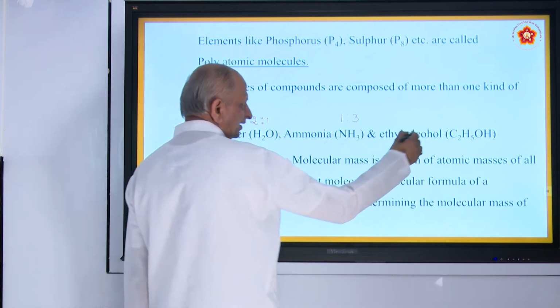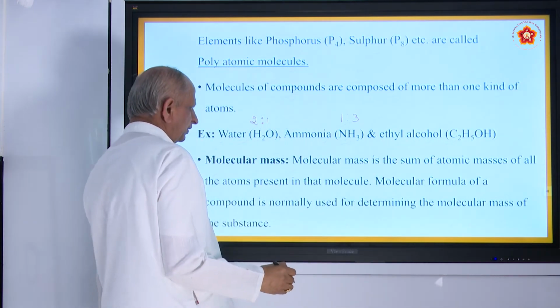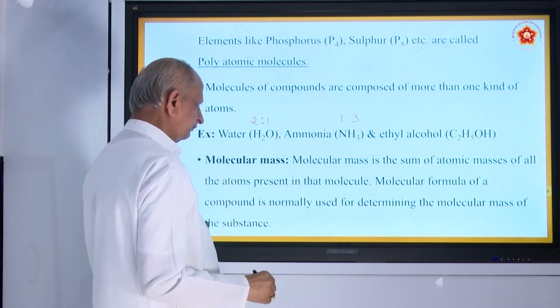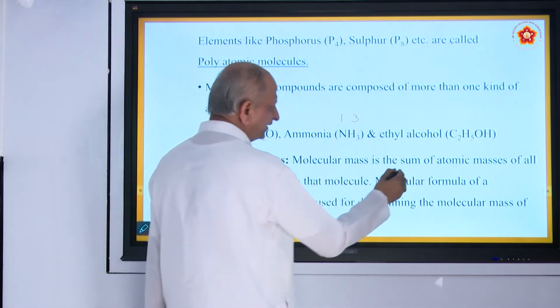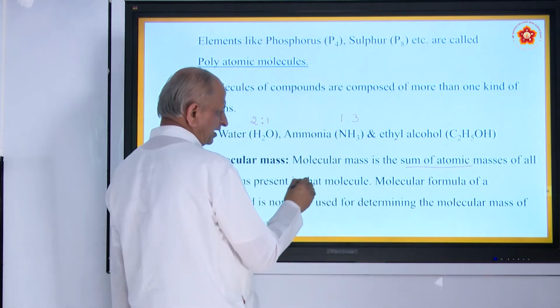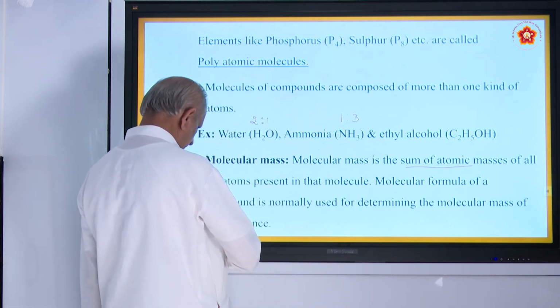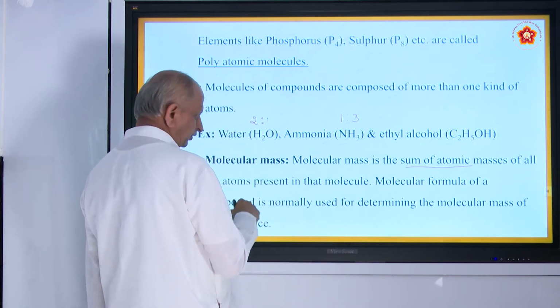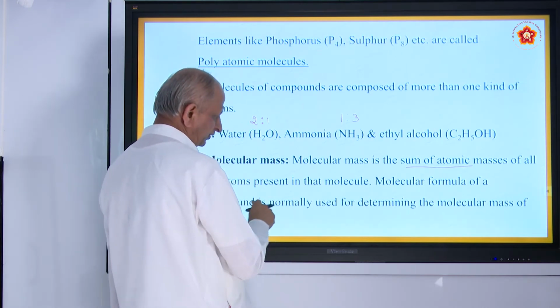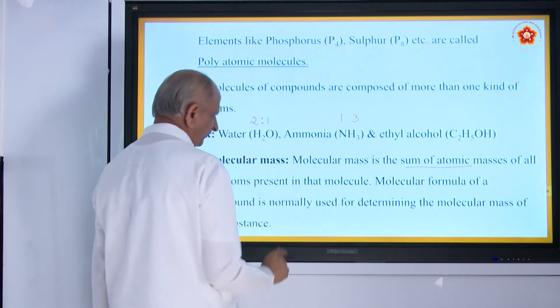Here the elements carbon, hydrogen, oxygen will be there. Coming to molecular mass, it is the sum of the atomic masses of all the atoms present in the molecule. For example, the molecular formula of a compound is normally used for determining the molecular mass of the substance.